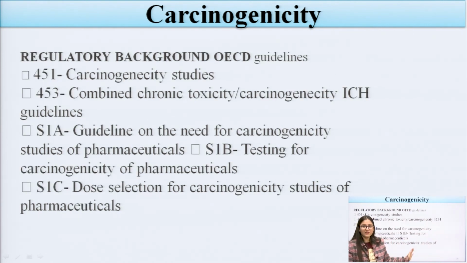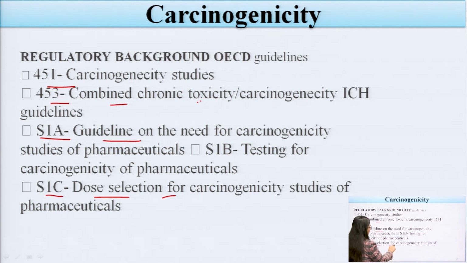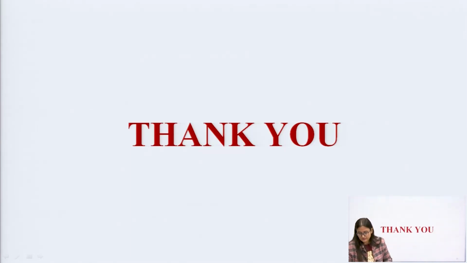Regulatory background: some of the OECD guidelines for carcinogenicity are 451, 453 combined chronic toxicity, the S1A guideline, and S1C dose selection for carcinogenicity. S1C is very important. This is mainly used for determining the dose selection of the carcinogenicity study, that is, how much dose we have to take for assessing the carcinogenic substances.